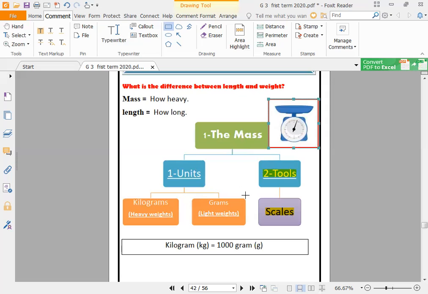If I said to you 10, 10 what? 10 years? 10 books? 10, 10 what? So you must say a unit. What is the unit? It's called gram. Gram is for light ones, for small objects like a book. If you say the book, you will say 20 gram. A pen, 10 gram. If it's a very large car, it will be in kilograms.